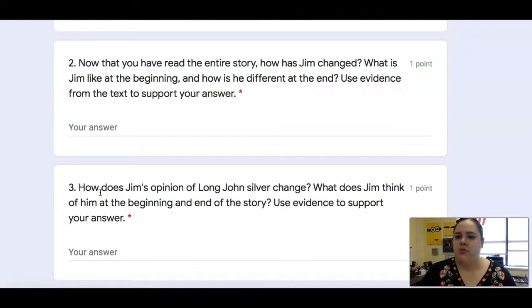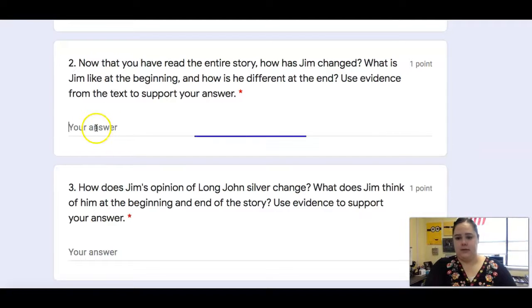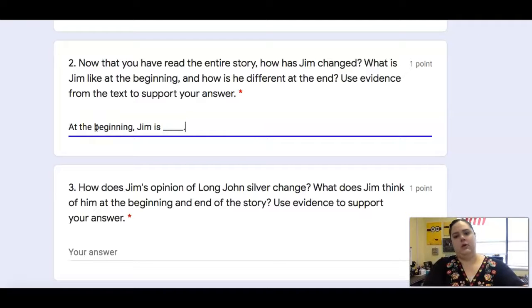Number 2, now that you have read the entire story, how has Jim changed? What is Jim like at the beginning, and how is he different at the end? So at the beginning, Jim is blank. At the end, Jim is blank. The text says blank.